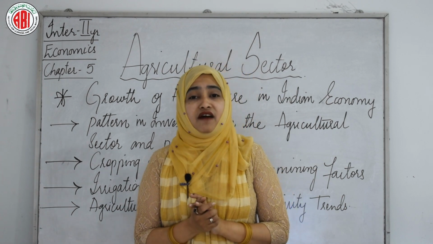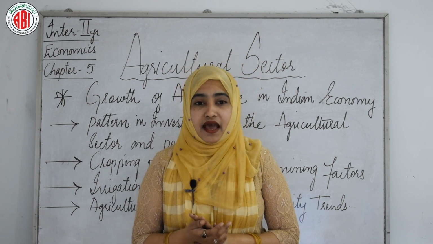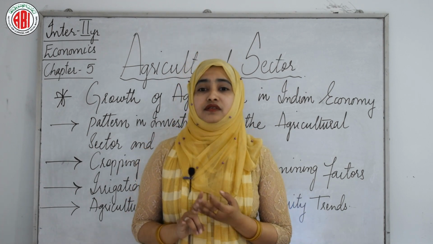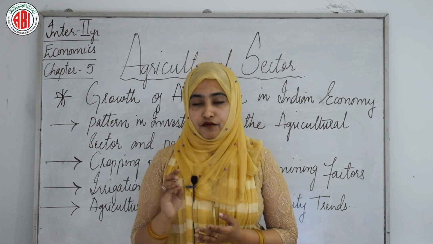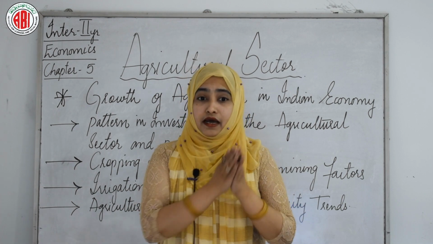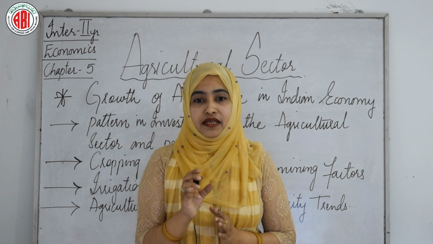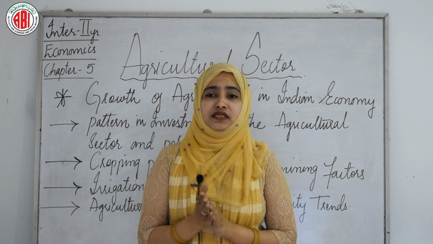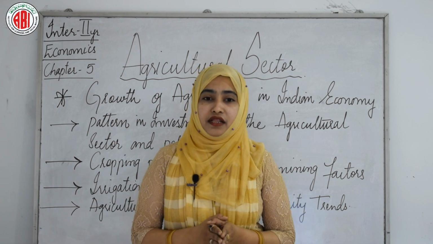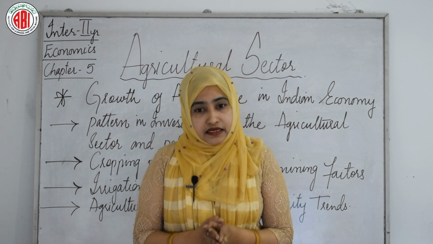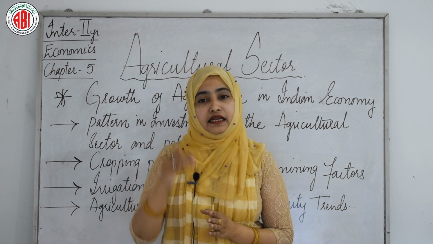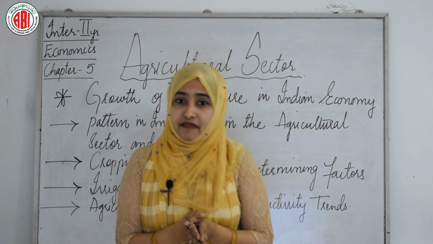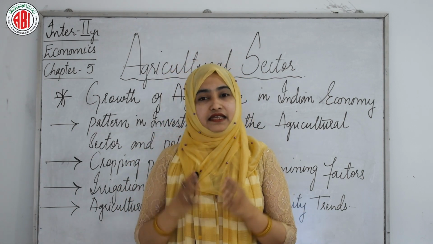Here the crops are divided into two groups, namely food grains and non-food grains. Rice, wheat, corn, cereals and pulses are included in food grains. All other crops excluding the food grains are included in non-food grains. There was a steady increase in the area under cultivation, area irrigated and area under the high yielding varieties. As a result, both agricultural production and agricultural productivity have risen.